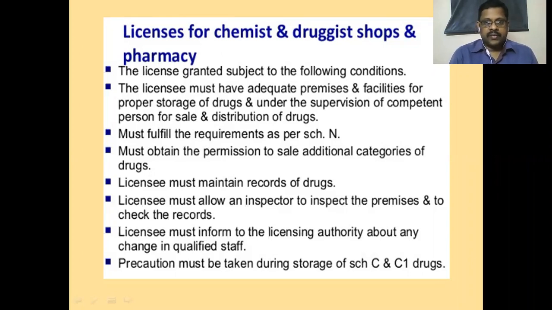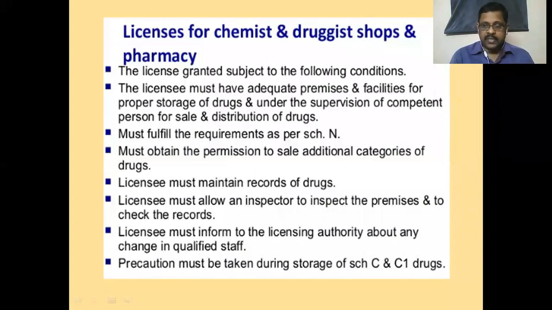In the last class, we discussed various classifications under which the sale of pharmaceuticals and cosmetics is regulated. In continuation of that discussion, one class in which licenses are granted to the pharmacist to continue pharmaceutical sale is licenses for chemist and druggist shop and pharmacy.